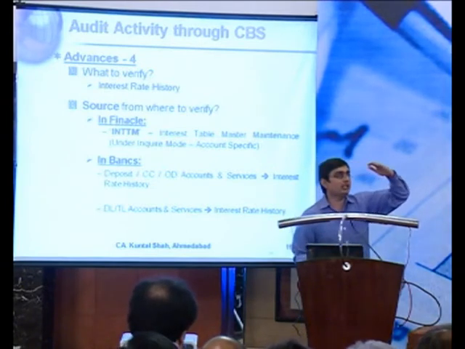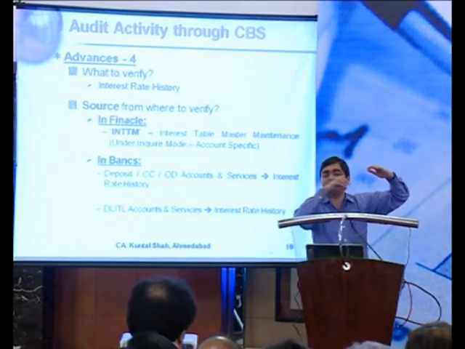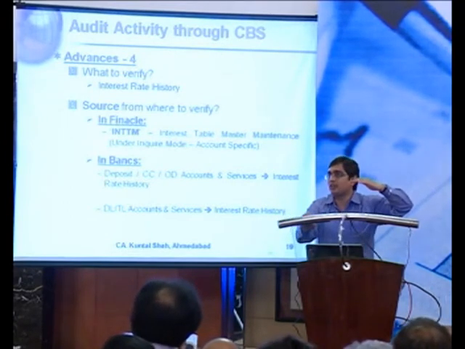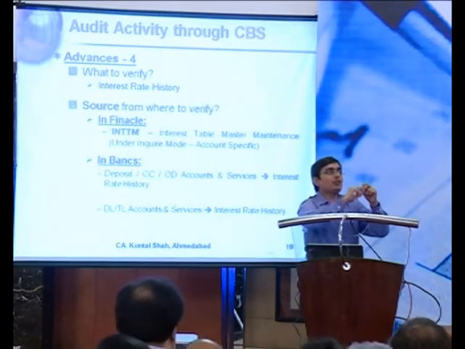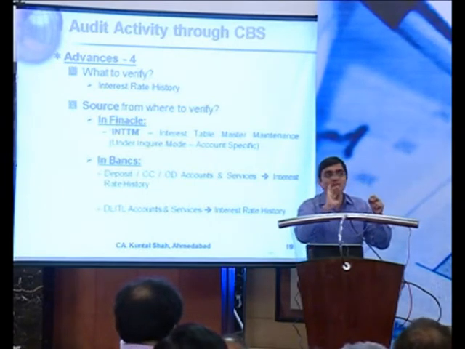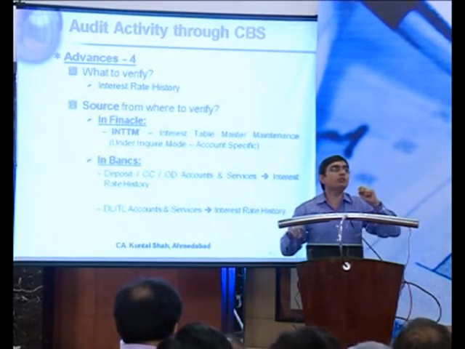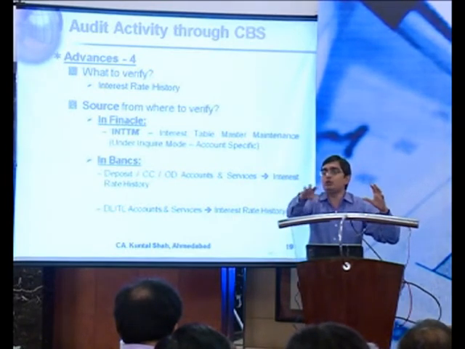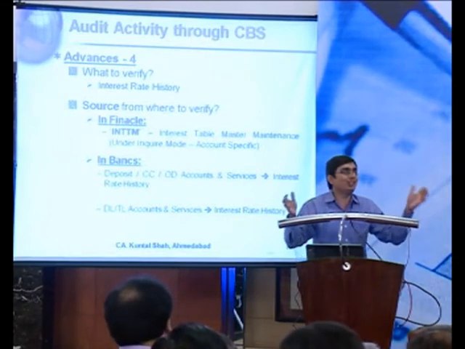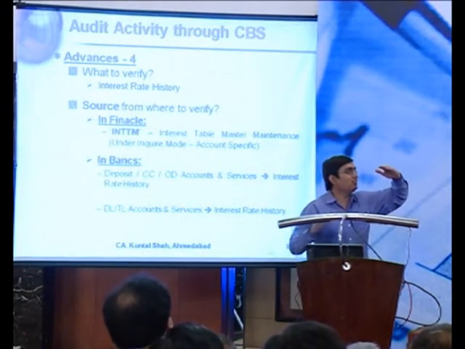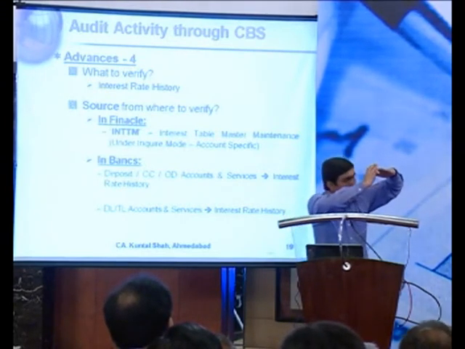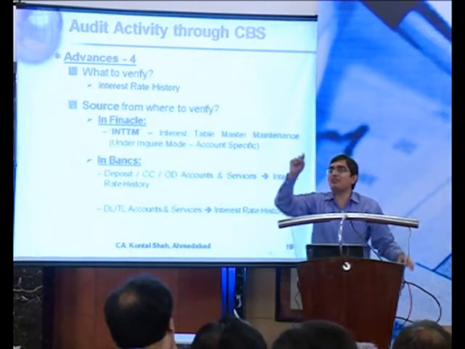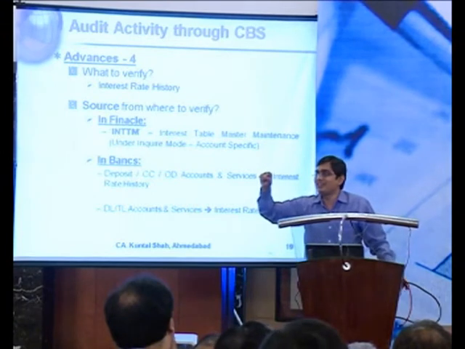You have a 9% interest, account level interest, let's say 9%, and next entry you find it as 9.5%. Now the 0.5% change is because of the change in the base rate. There was no change made into this account. So what you need to do is to ensure that you are verifying in a perfect manner. You need to take first what are the changes in the base rate during the year with the dates. So let's say initially the rate was 9%. And then from such and such date it was 9.5%. So there was an increase of 0.5%, right?